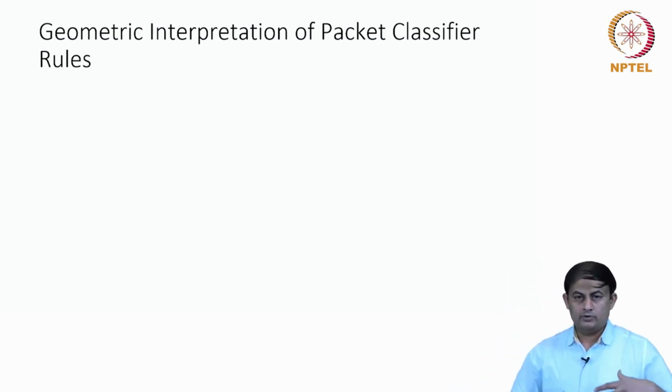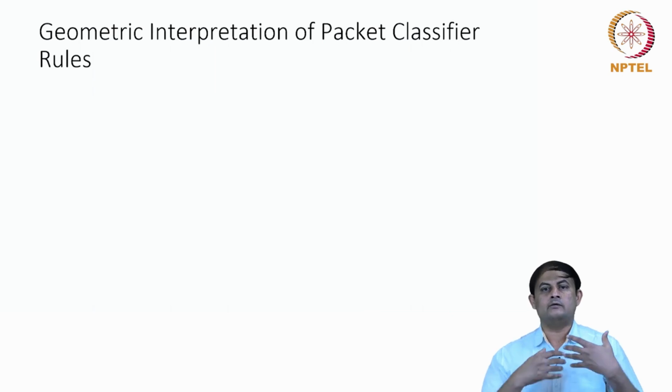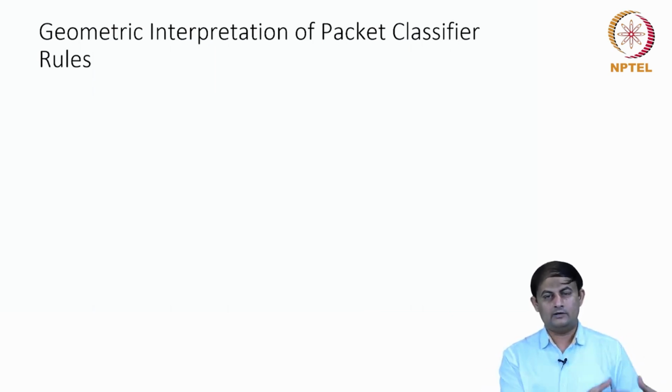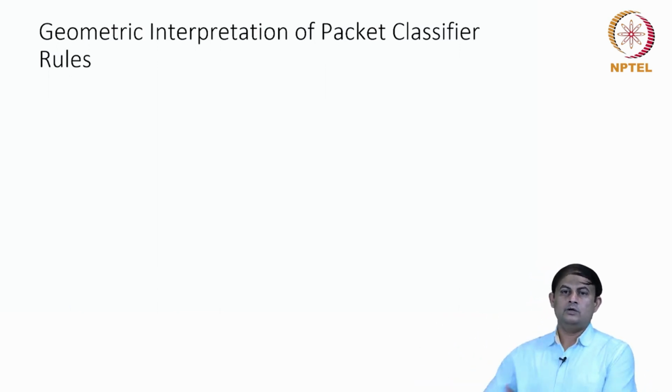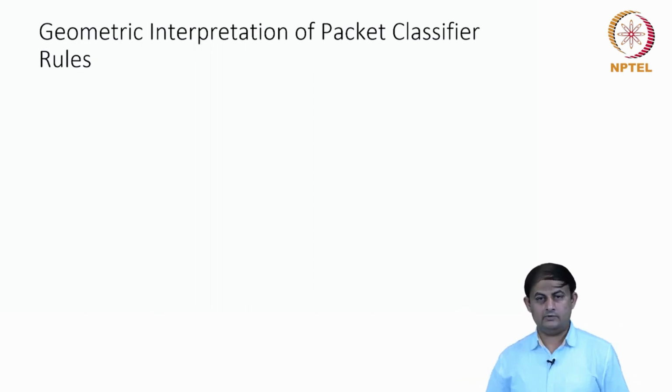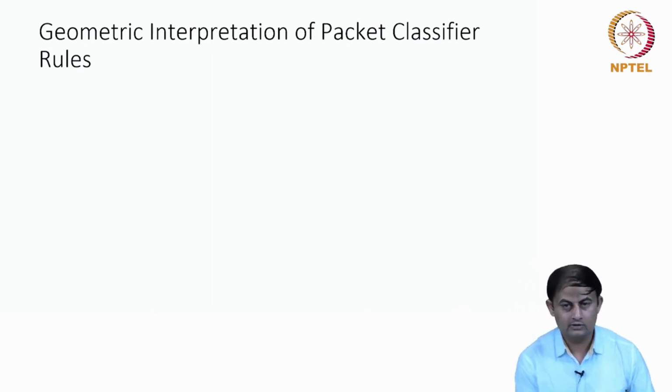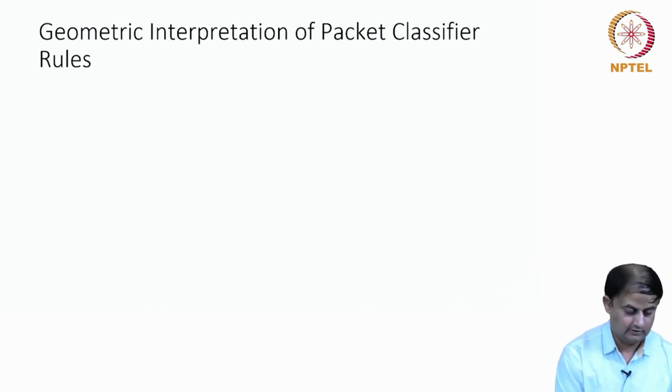Although we don't look into those geometric algorithms, what is the notion behind how we interpret these classifier rules into that geometric interpretation, that we will take a look into in this particular discussion.